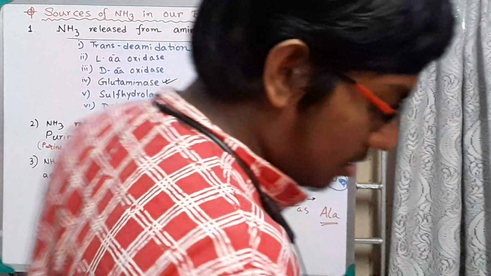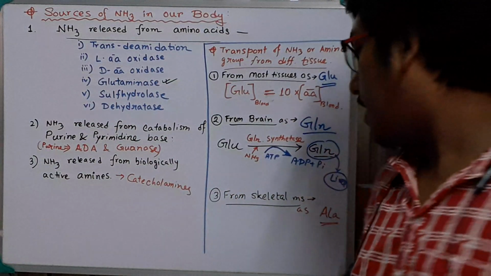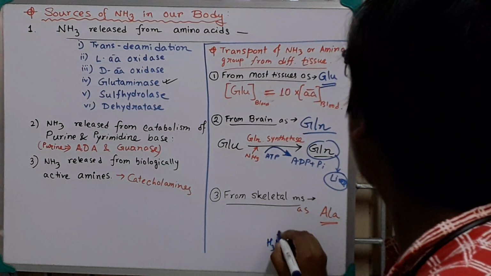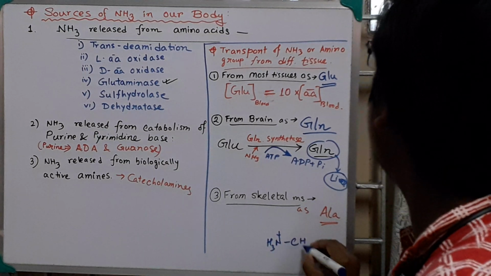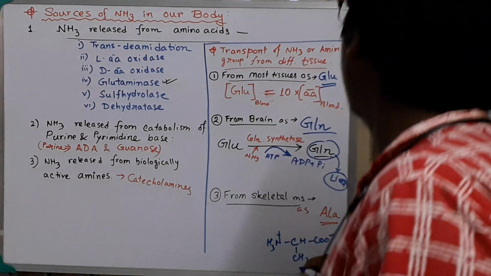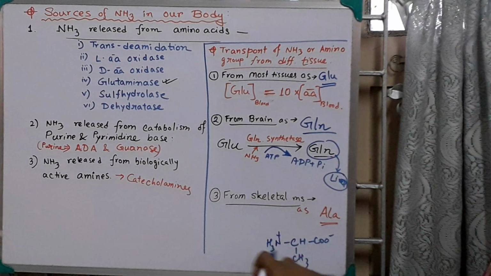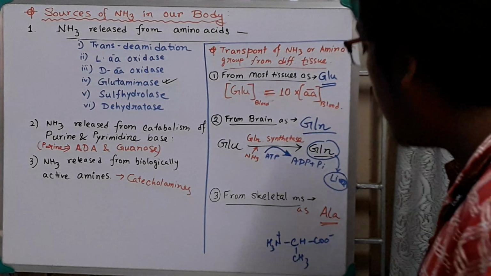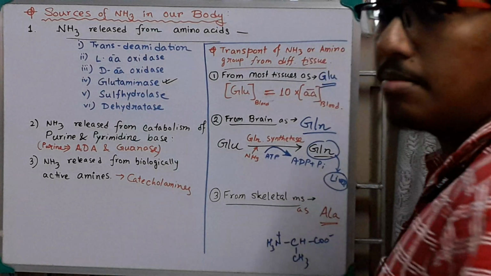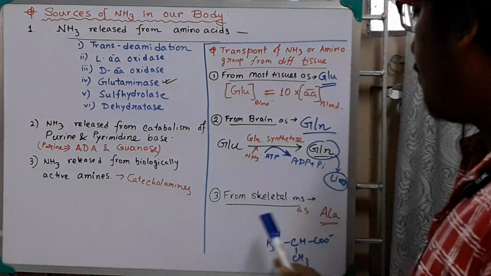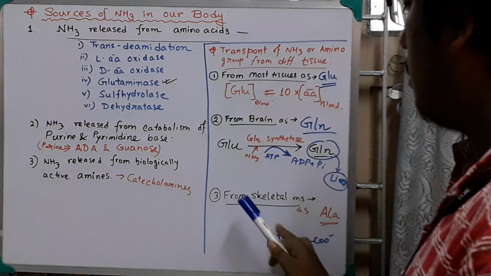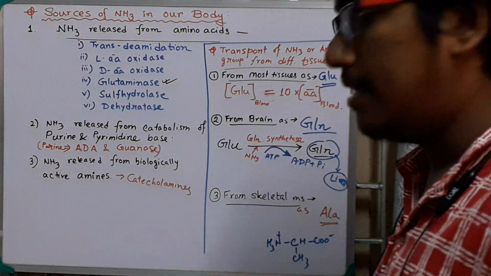This alanine, what is its structure? You know that it is NH3+, CH, COO minus, and here it is the CH3. If the amino group is replaced by the keto group, then it will be pyruvate. From pyruvate, alanine is formed in skeletal muscle. This alanine will go to the liver, and then the amino group will be released.